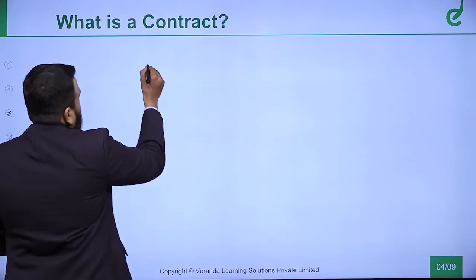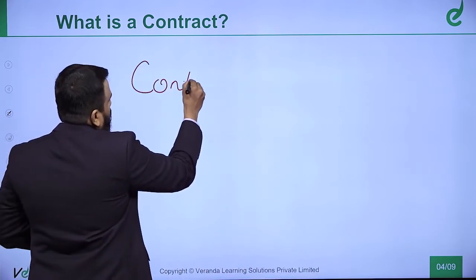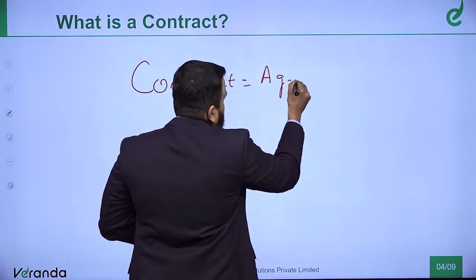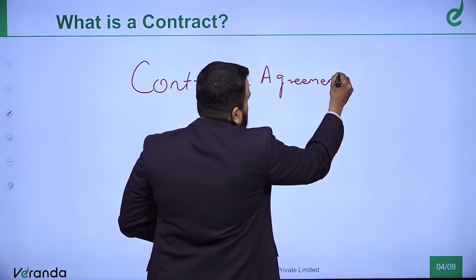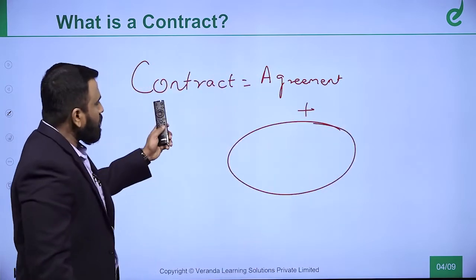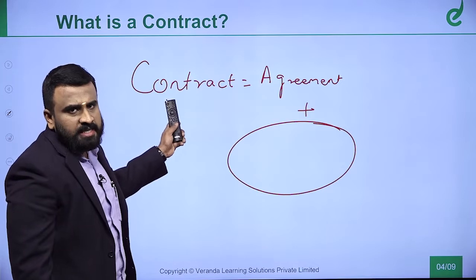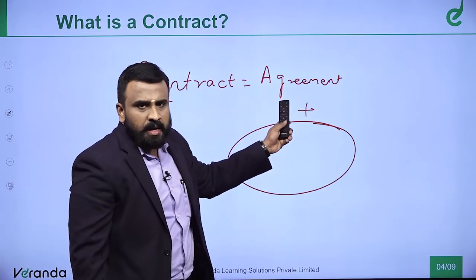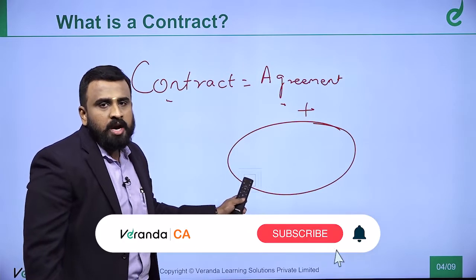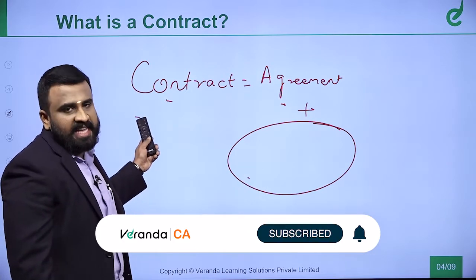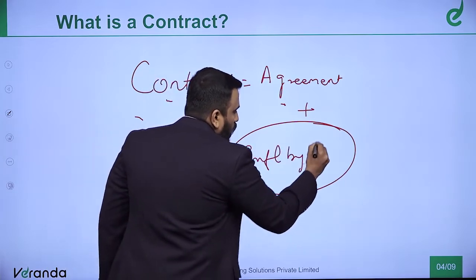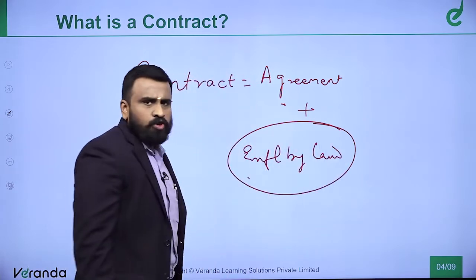Contract, as I told you, is agreement plus something else. Now, sir, you mean to say that contract is equal to agreement, but it is not only agreement, there is something that you need to add on to get the name called contract. Yes, that is called enforceable by law. What do you mean by enforceable by law?